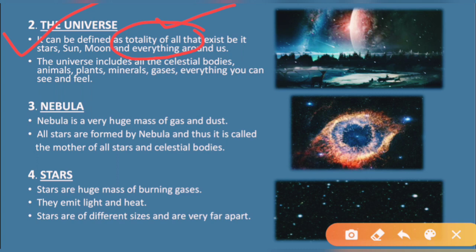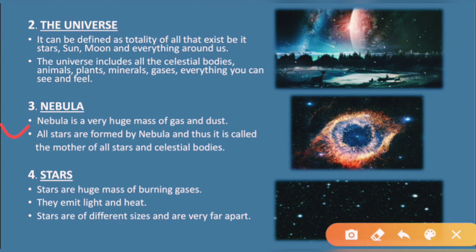It means that whatever is around us, all are parts of the universe. You can see in this picture for better reference, your sun, your moon, plants, animals, your stars, everything together is known as the universe.